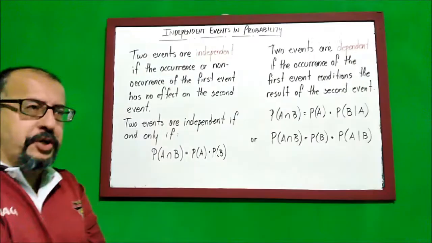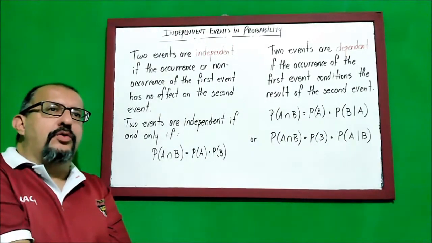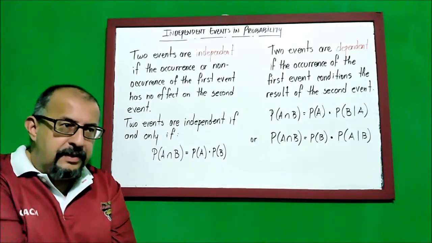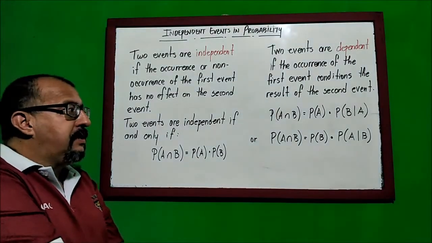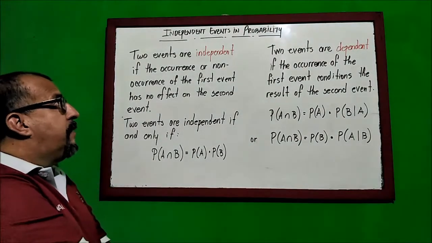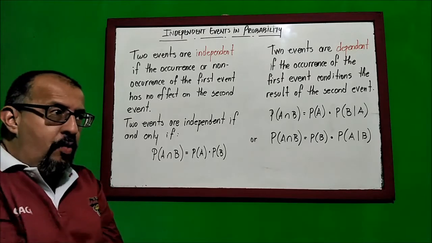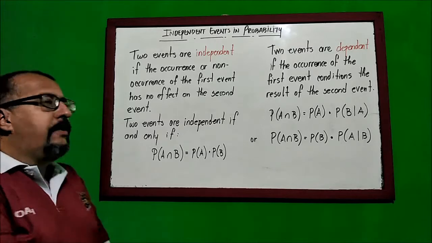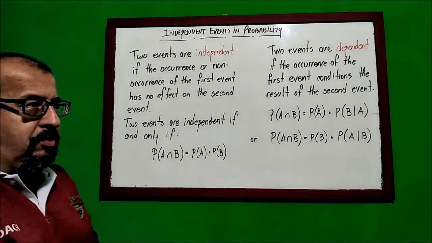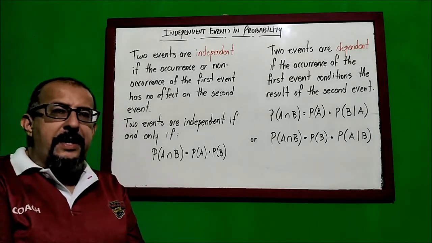In the previous section, we talked about what was called mutually exclusive events. Today, we're going to refer to another type of events in probability, like the independent events. When do we talk about independent events? For example, when we are flipping two coins, just to give you the best idea.